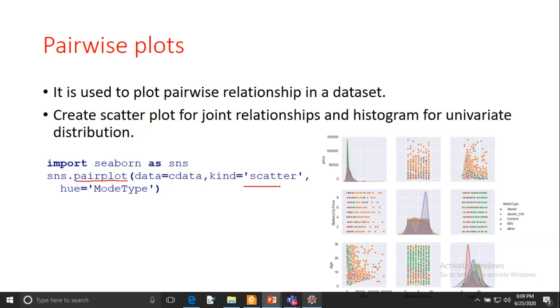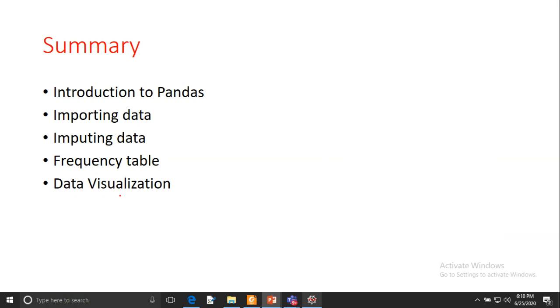And if you pass bar plot, it will draw the bar plot. So as per your requirement, you can draw the pairwise plot using the pair plot function. And I'm passing hue here once more. So it is creating pairs of 6 scatter plots, but on the diagonal it will show either a histogram or some other plot.